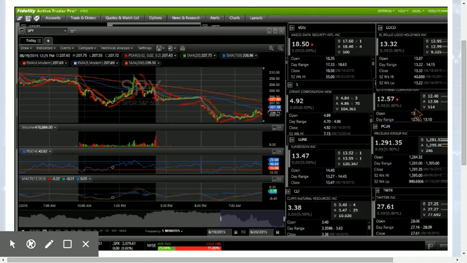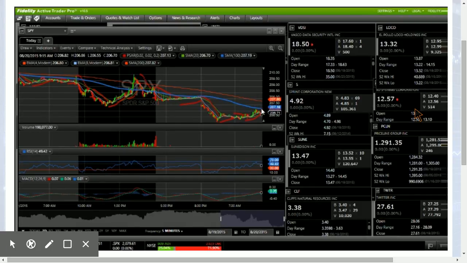I would expect a bounce above it by the end of the day just because that has been the history of the chart for the past however many months as SPY has been in this very bullish uptrend. If that changes, if we get a close below the 200-day moving average, it will certainly be cause for concern and will shift our tone to bearish on the overall market outlook.